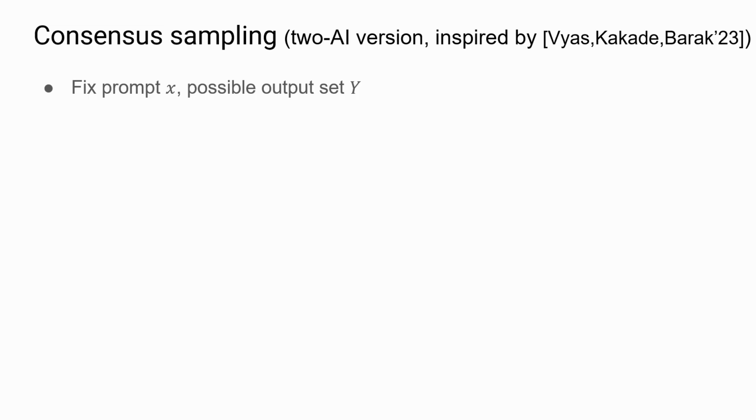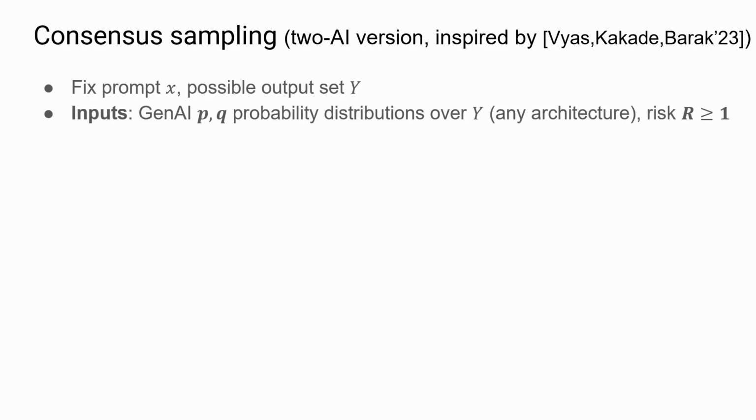Somebody gives a prompt to the language model or to some AI, a generative AI system, and there's a set of outputs Y. And a generative AI, you can think of it like a probability distribution over the outputs. These things don't always give you the same answer, but for that prompt, there's a distribution over answers. And so we have two of them. Let's say we have two of these generative AIs. And there's also some risk parameter R.